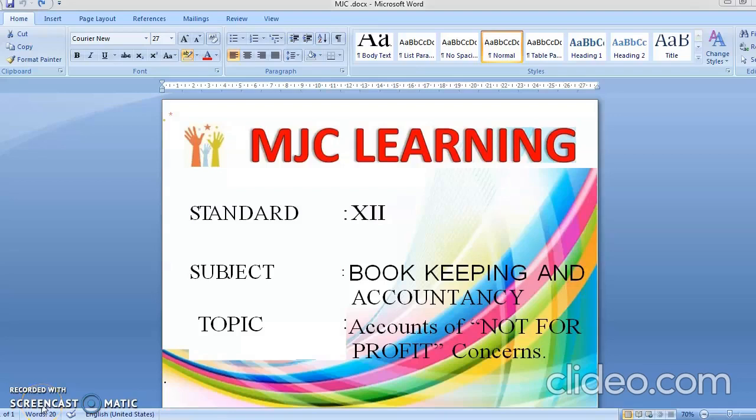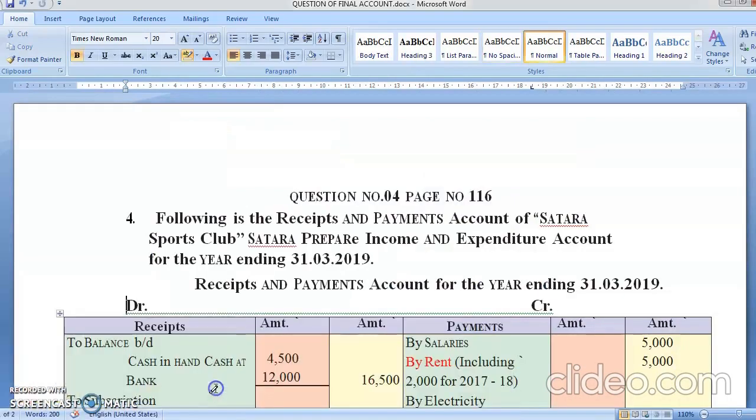Today I am going to teach you the subject Bookkeeping and Accountancy, and the topic name is Accounts of Not for Profit Concern. Okay students, we have already gone through the theoretical part of the lecture, and you know what is the meaning of NPO, that is a short form of Not for Profit Concern. In NPO we have already done the final accounts. In final accounts you were given trial balance and some adjustments.